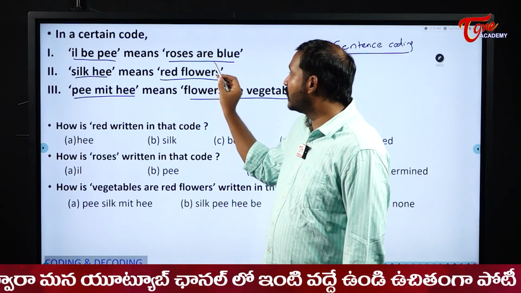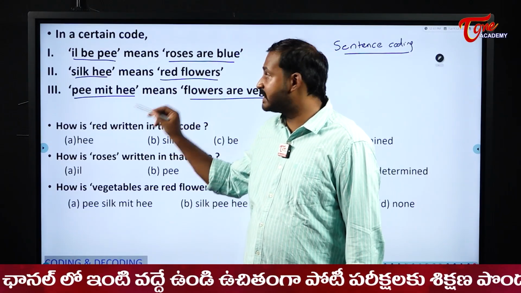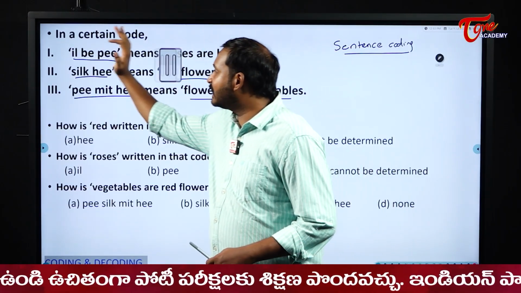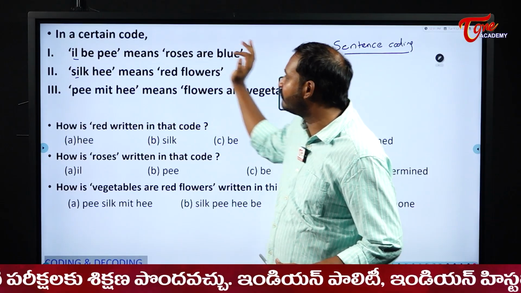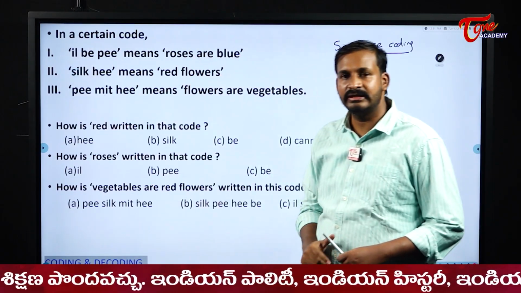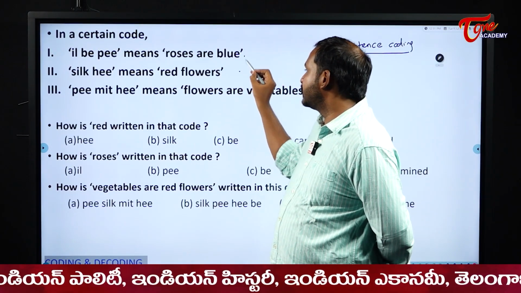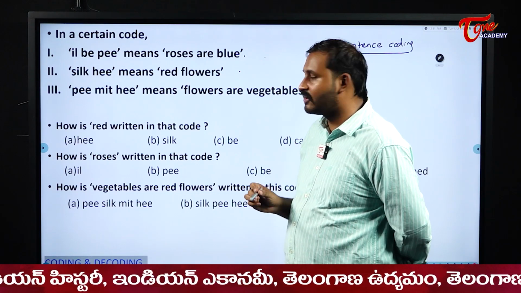So here, roses are blue. It doesn't mean that roses is coded as ill, or R is coded as B. It is not like that. Now we will compare the sentences: the first sentence, second sentence, third sentence, and with the help of comparison we will try to find the answers. What is common in my first and second sentence? There are no common things.